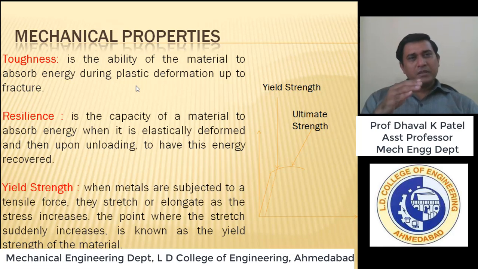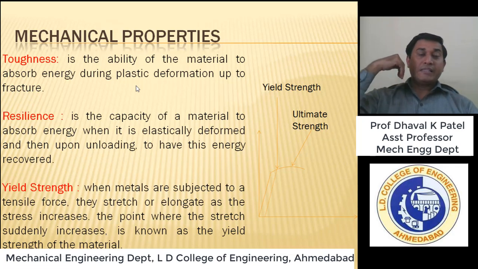A property similar to toughness is called impact strength. Impact strength means the material undergoes a sudden force, applied without prior warning.